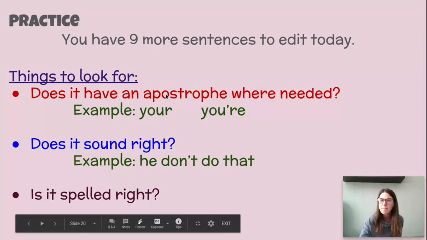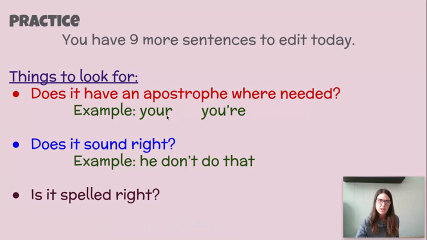Does it have an apostrophe where needed? So here's an example. This little dash right here between the U and the R is an apostrophe. So your, and this would be like, you left your jacket at school. Your, no apostrophe needed. But this you're with the apostrophe means you are. So this would be like, you're coming to my house today. And it does need an apostrophe. Our sentences today mix up these 2 words, so I want you to double check and make sure the right one is included.